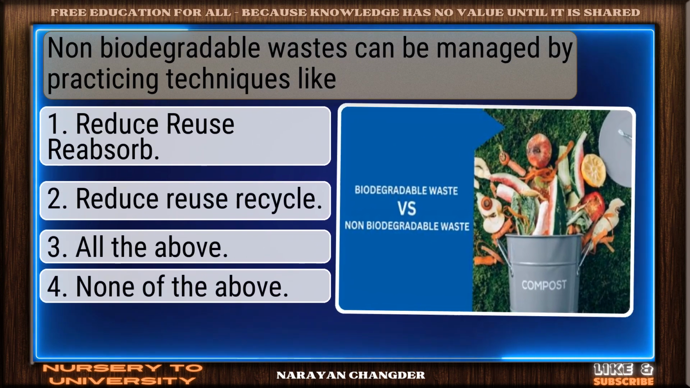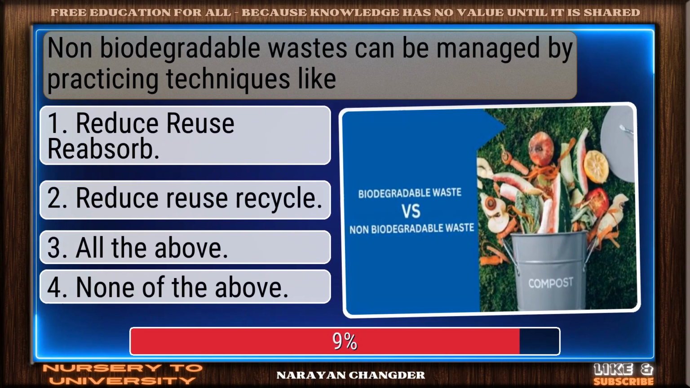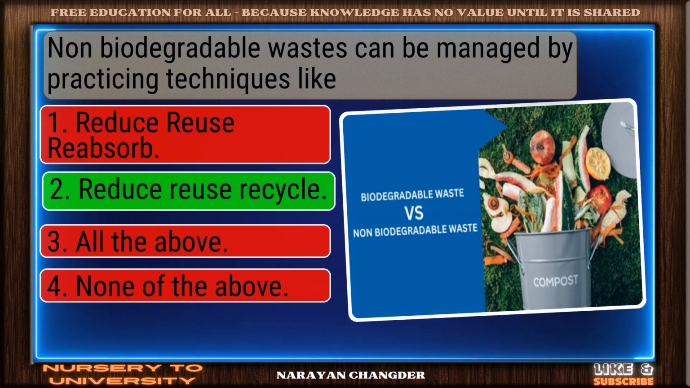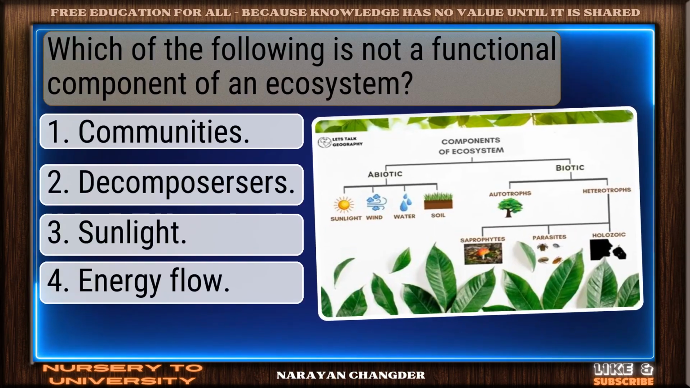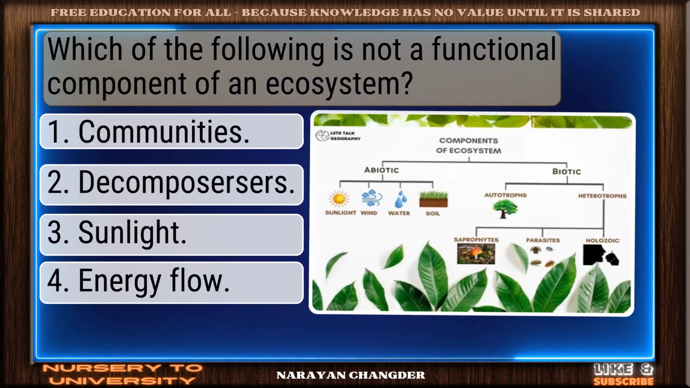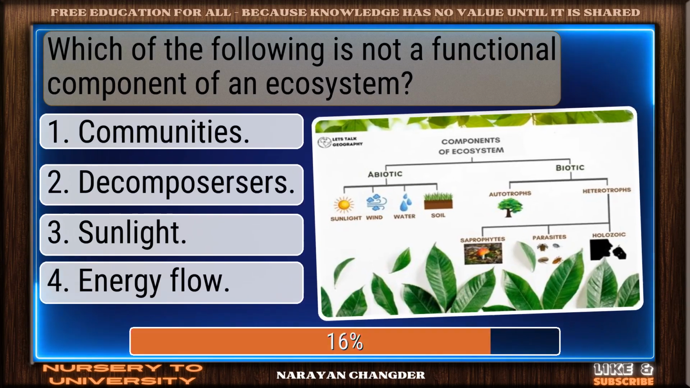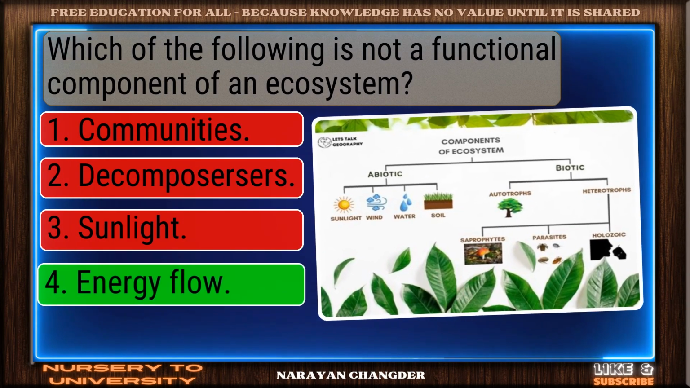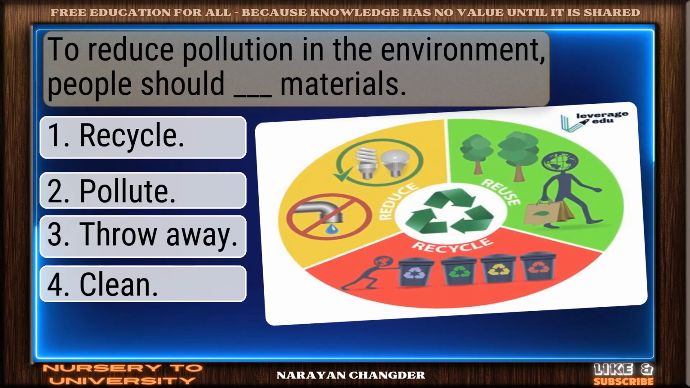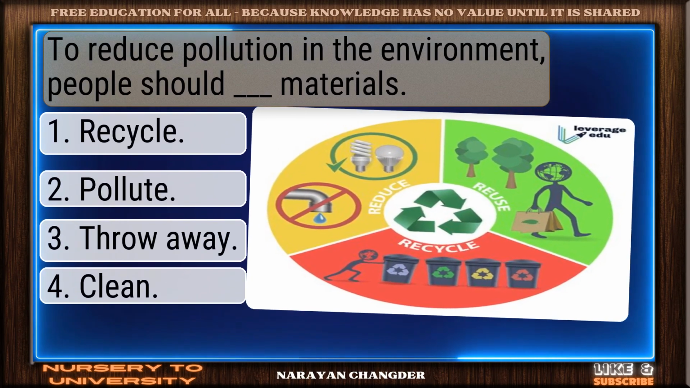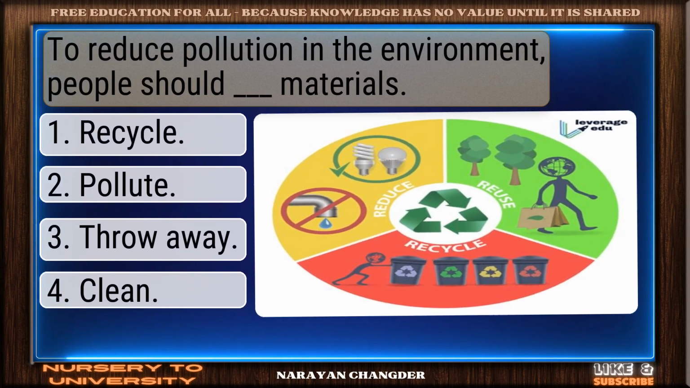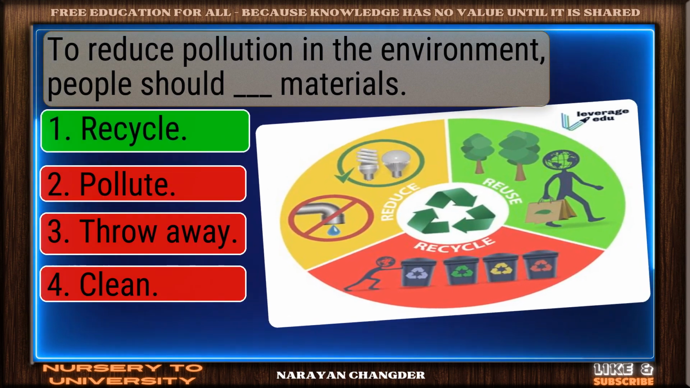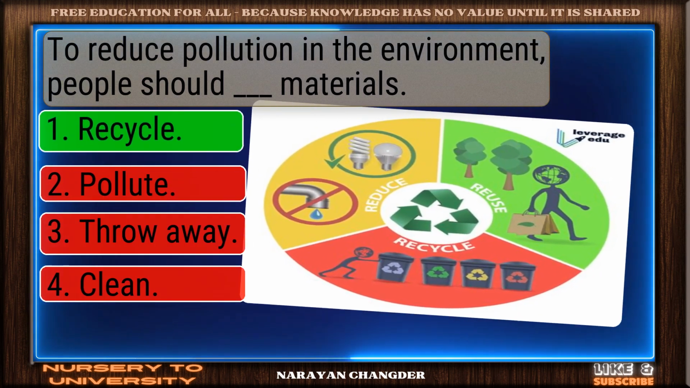Non-biodegradable wastes can be managed by practicing techniques like. Nice work. Reduce, reuse, recycle fits perfectly. Which of the following is not a functional component of an ecosystem? Excellent. Energy flow is well reasoned. To reduce pollution in the environment, people should dash materials. Well done. Recycle is right.